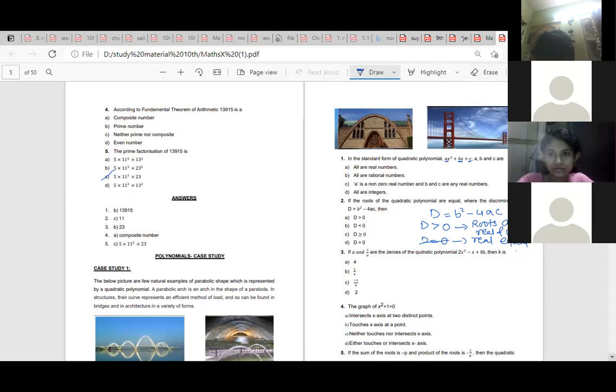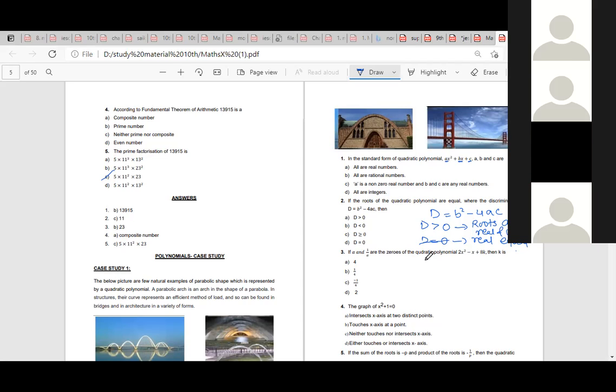Ma'am, could you just explain that question? I didn't get that. Alpha and 1 by alpha are zeros, so take the product of zeros, which is equal to c by a.